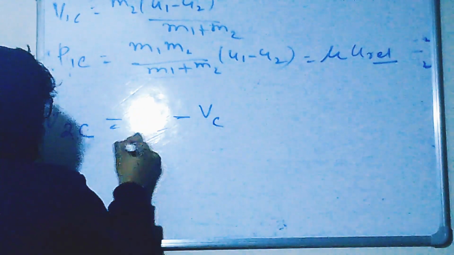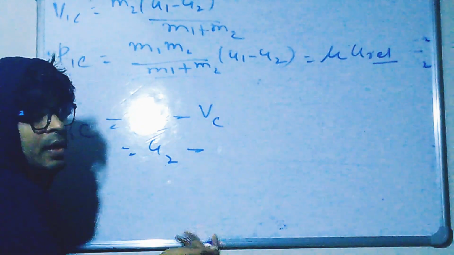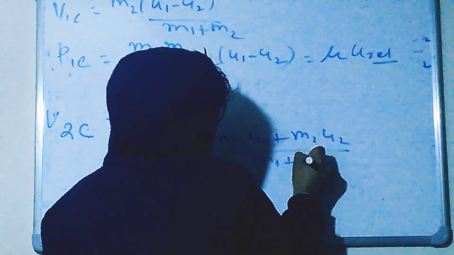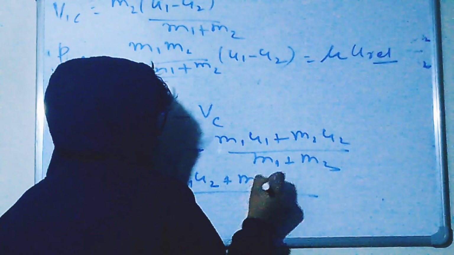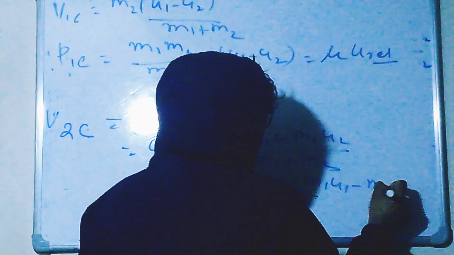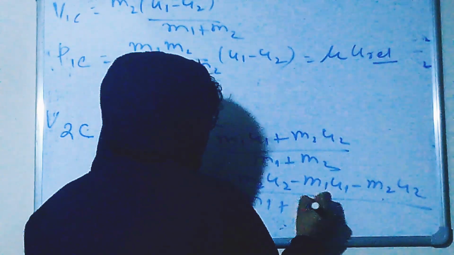V2 is u2, and what is the velocity of center of mass? We already calculated it: m1 u1 plus m2 u2 divided by m1 plus m2. Take the LCM and solve it. It will be m1 u2 plus m2 u2 minus m1 u1 minus m2 u2, divided by m1 plus m2.